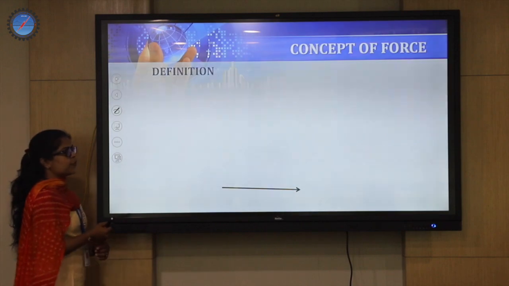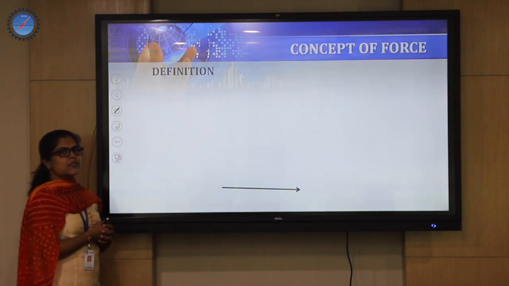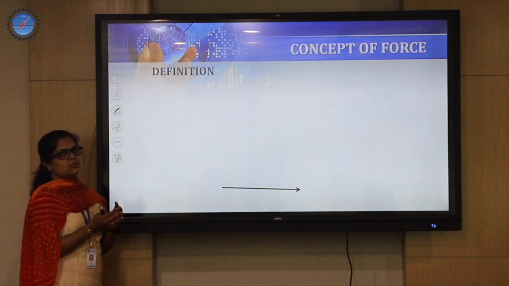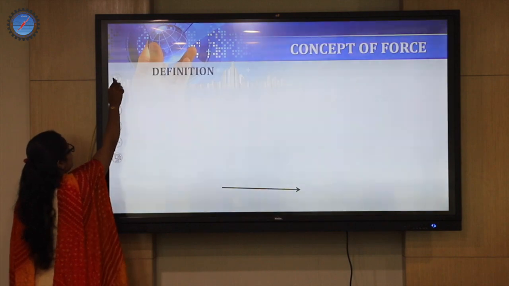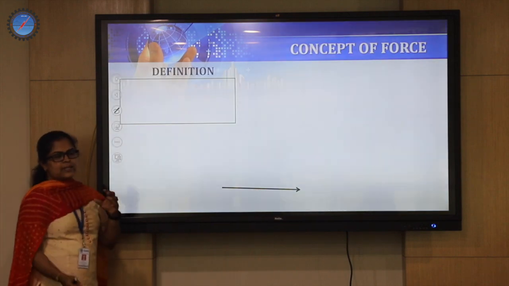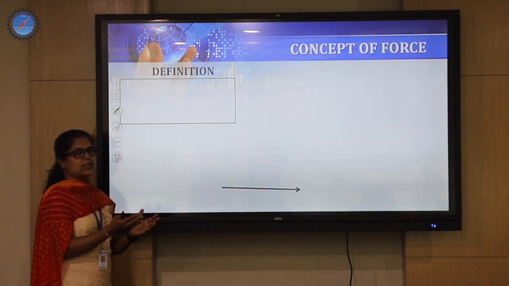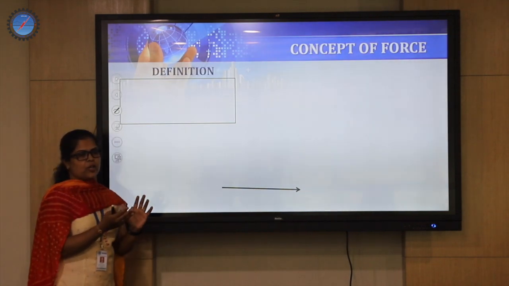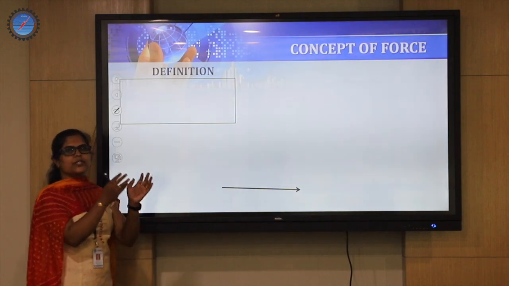So we will come to the first topic before going to mechanics, rigid bodies and other things. First, let us define the concept of force. The definition of force states that it is a tendency which is going to cause a change in an object. If you apply any force on an object, it is going to have the tendency to relocate from one location to another.